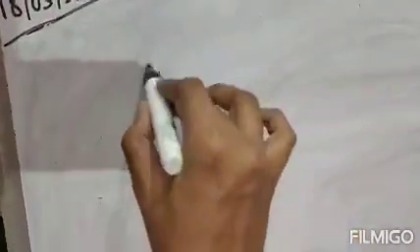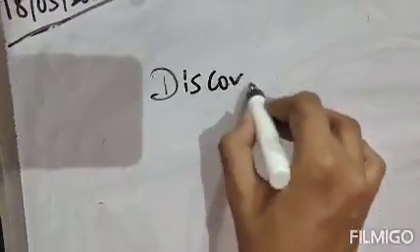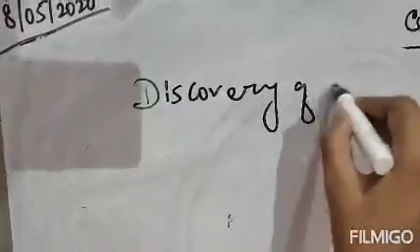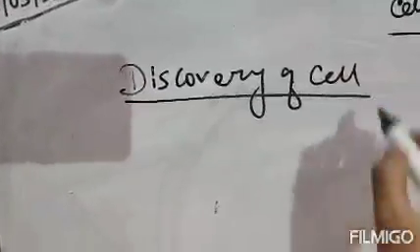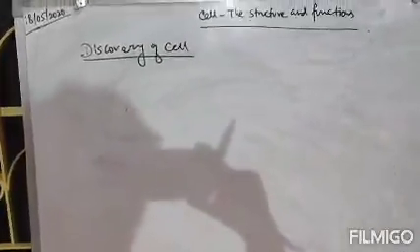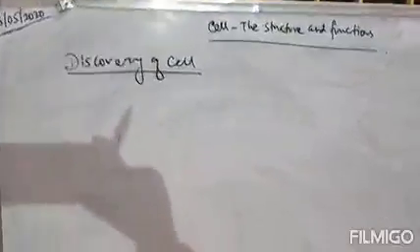So that is all about the cell. Next, we will study the discovery of cell. How was the cell discovered? Now, a cell is very small, so it cannot be seen with the naked eye. Clear? Therefore, to see a cell, a microscope is required.